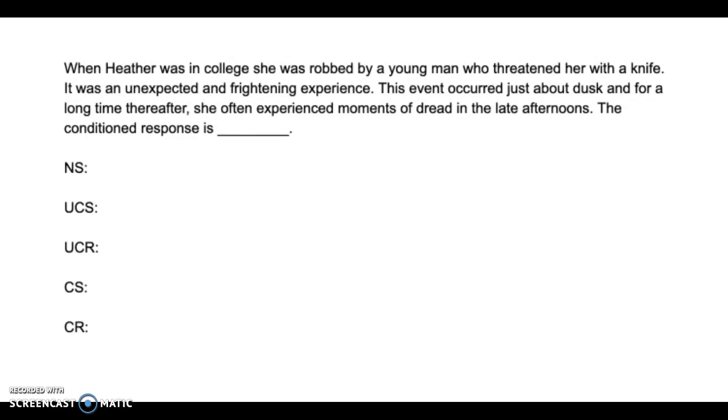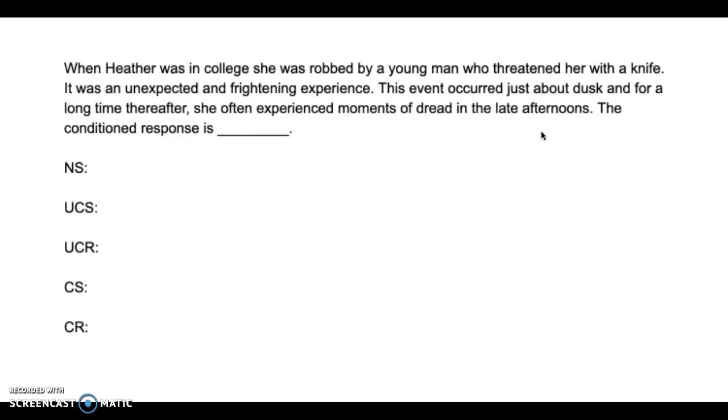All right, let's go over this. So, when Heather was in college, she was robbed by a young man who threatened her with a knife. It was an unexpected and frightening experience. This event occurred at about dusk, so in the afternoon, and for a long time, she often experienced moments of dread in the late afternoons.